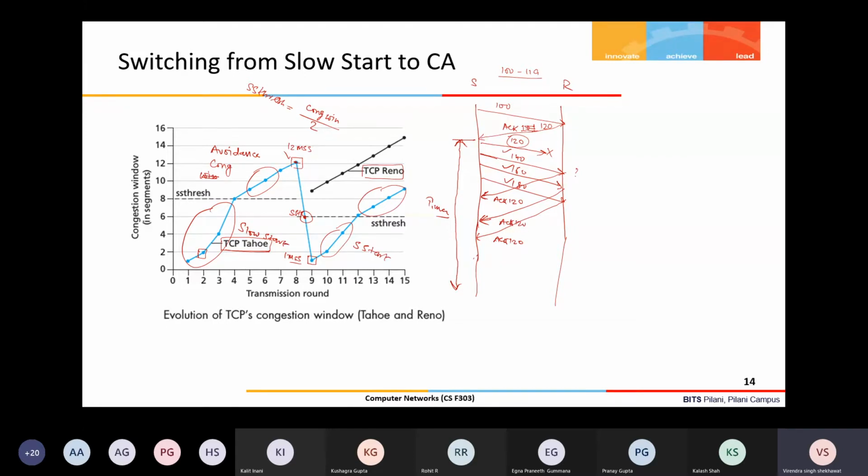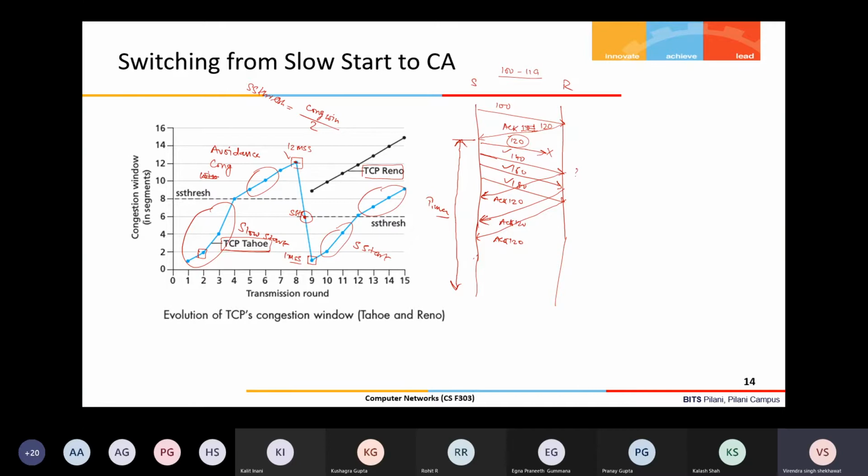So Reno says, why should we wait? Because the way this timer value is calculated from the average RTT, given the fluctuating value of RTT, the average you are calculating is not giving the correct estimate of the current RTT. So it's a kind of approximation only, and we calculate based on some deviation in the RTT samples. We come up with some timeout value which is, most of the time, a very large value. So it is too late to wait for the timeout to occur and then retransmit.